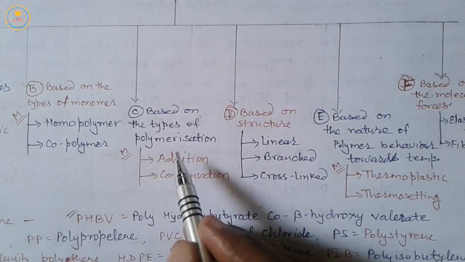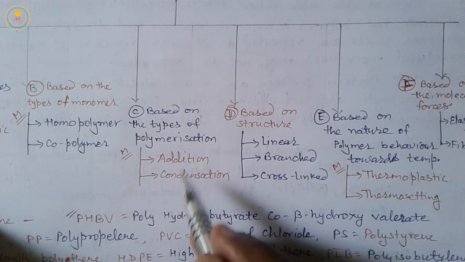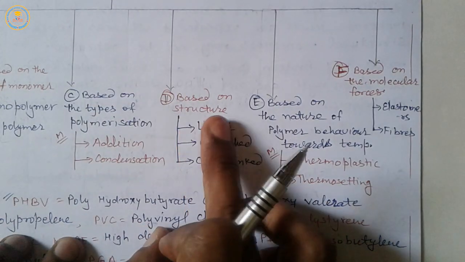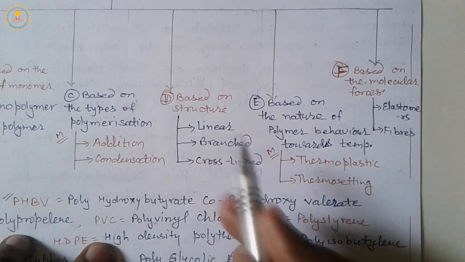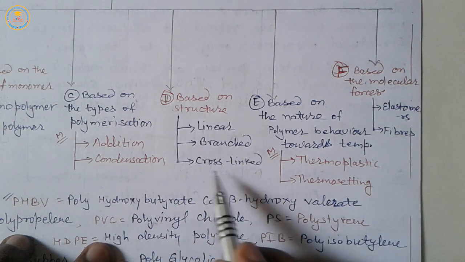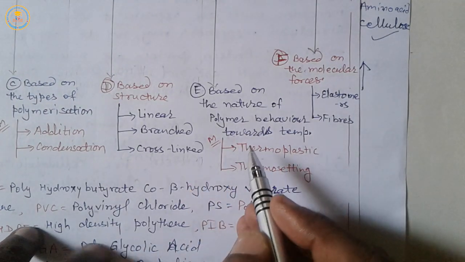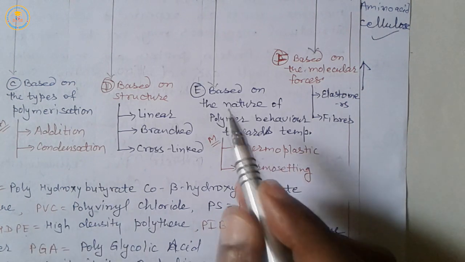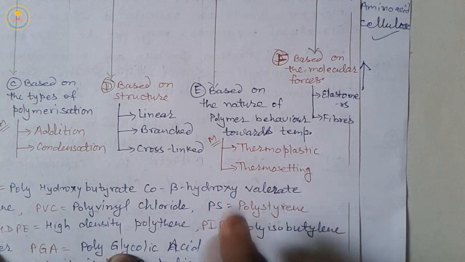Now, third, on the basis of type of polymerization, polymers are of two types: addition and condensation. On the basis of structure, polymers are of three types: linear, branched, cross-linked. And on the basis of nature of polymer behavior towards temperature, polymers are of two types: thermoplastic and thermosetting.